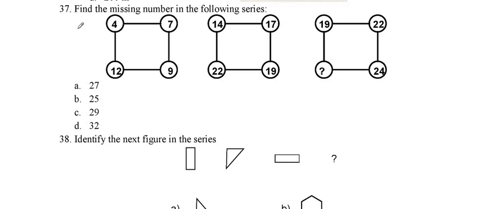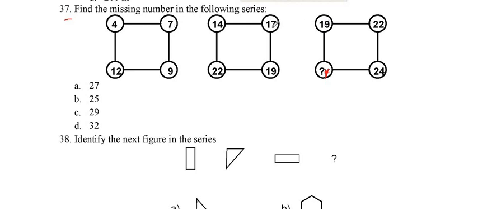Now we'll see the next question, question number 37. Find out the missing number in the following series. We see there is a square, and in each corner there is a number put up, so we have to find what will be the number which will come here. If we add 4 plus 10, it's 14, and if we add 5 to 14, it is 19.